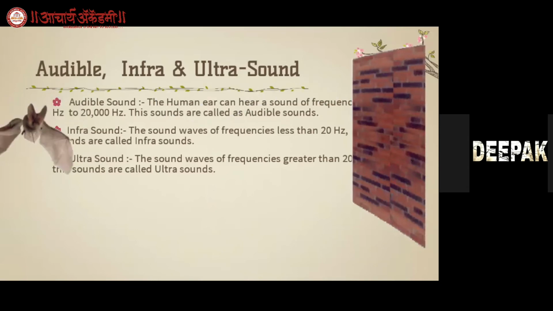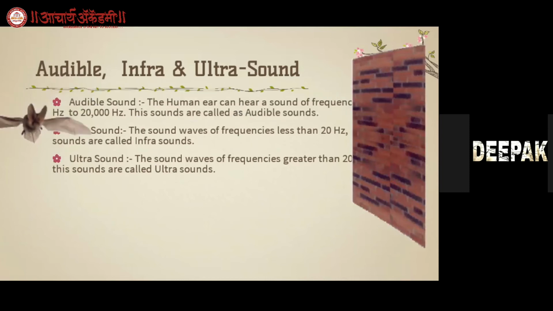So audible, infra, and ultrasound. Audible sounds: the human ear can hear a sound of frequency only from 20 Hz to 20,000 Hz. These are called audible sounds. A human ear cannot hear a sound of frequency above 20,000 Hz, means hertz, and below 20 Hz.